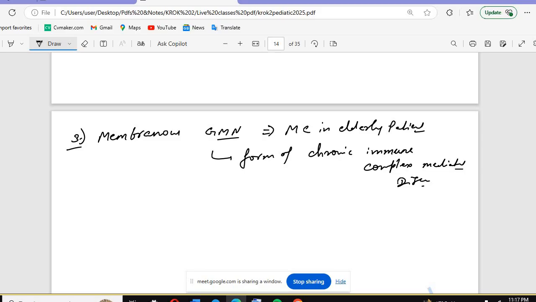Now if you're talking about MGN, there can be primary MGN or secondary MGN. In primary, there will be antibody formation, immune complex mediated. The secondary MGN is because of another cause, like drugs such as NSAIDs, penicillamine, or gold. And infections like HBV, HCV, syphilis, malaria, and leprosy can all cause membranous glomerulonephropathy.